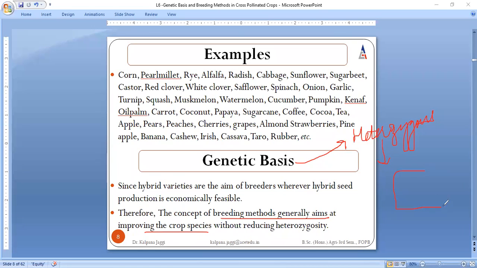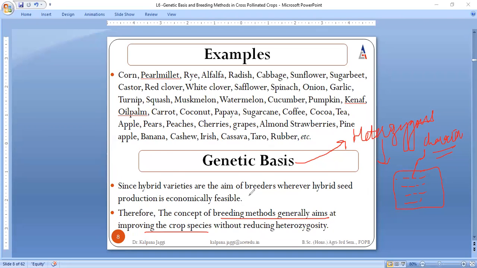Say this is the population, and in this population, say these many are the number of individuals, and each individual is holding a particular character, right? So the more the variations, the more the improvement of the characters, and the more the improvement of characters, the better the breeding methodology.